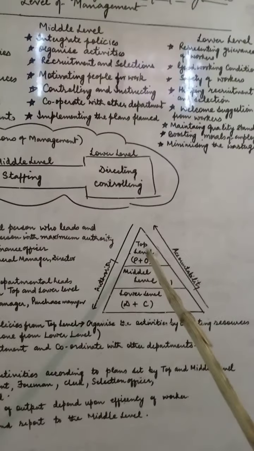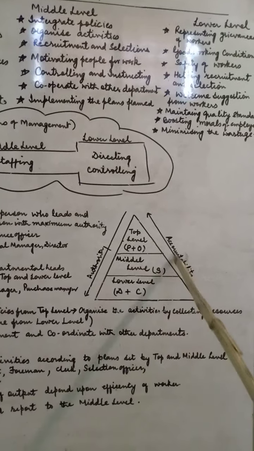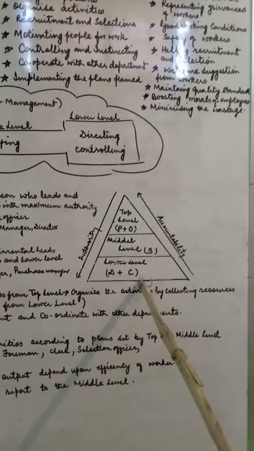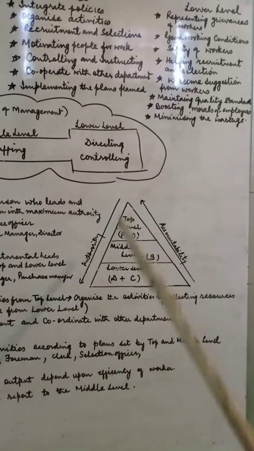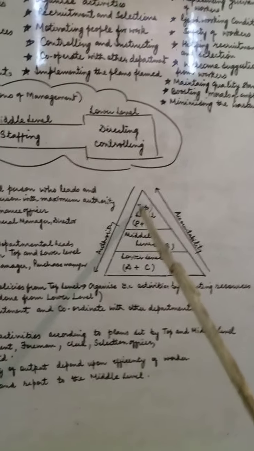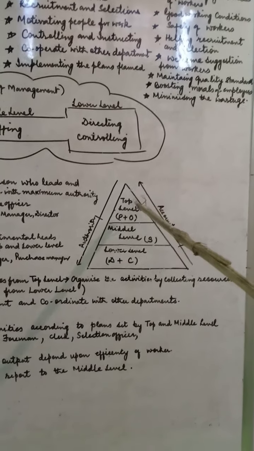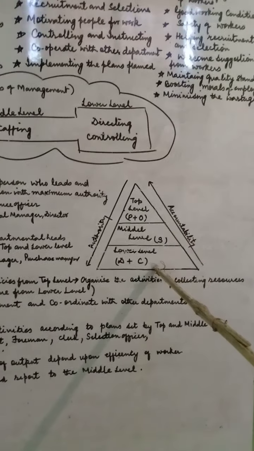If we talk about this level, it comes in between the lower and the top level, so it plays a very crucial role in connecting the top with the lower level.